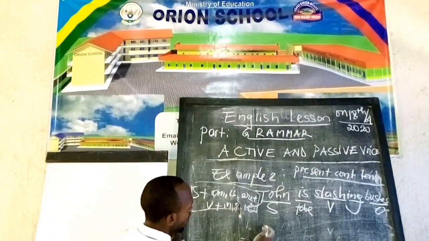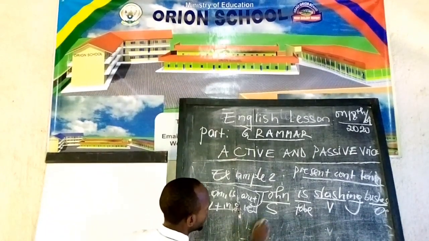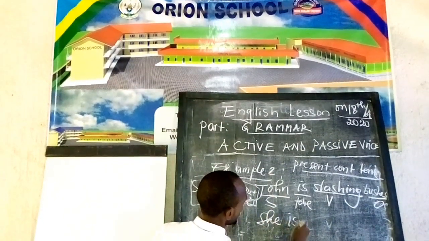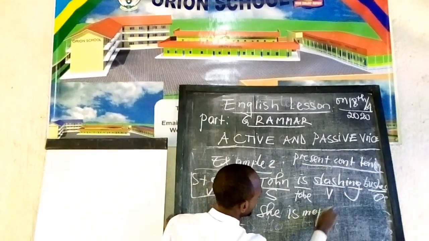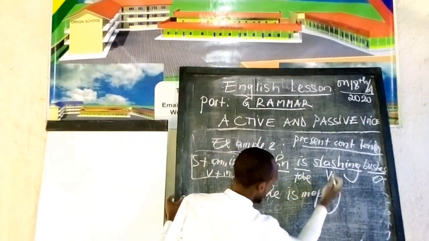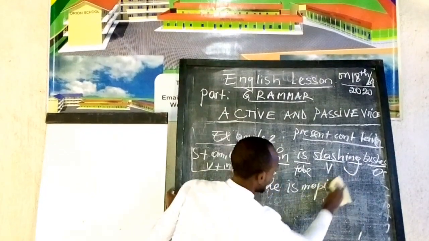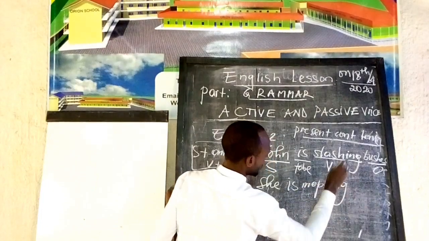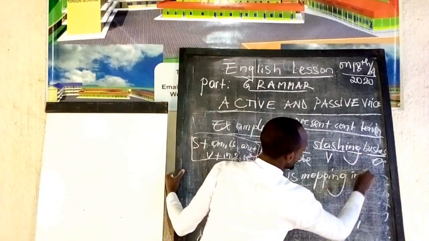Now, the second one, I can say that she is mopping in the house.